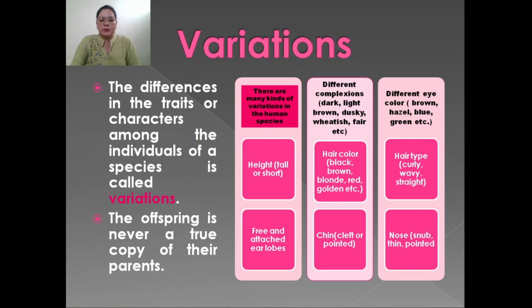Hair type, or you can say hair texture: curly, wavy, or straight. Free or attached earlobes. Chin shape, clefted or pointed. Nose shape, snub, thin or pointed.